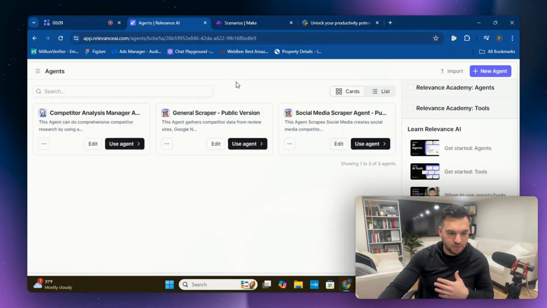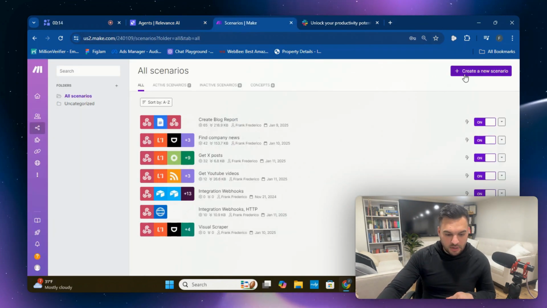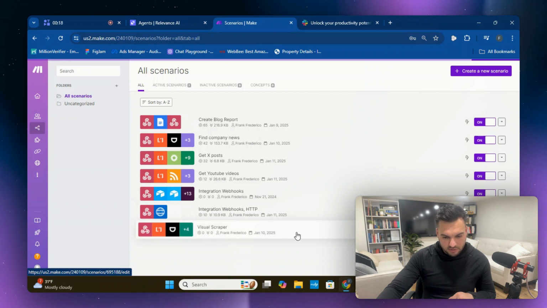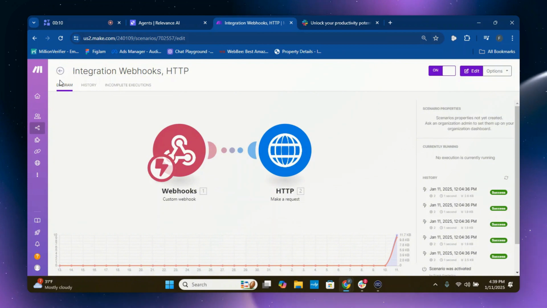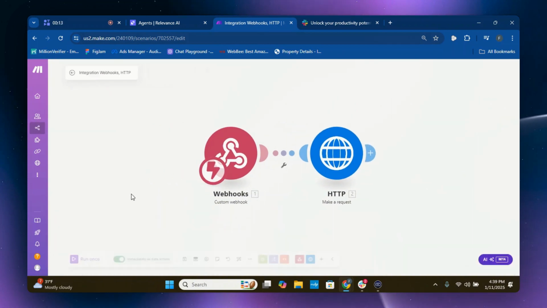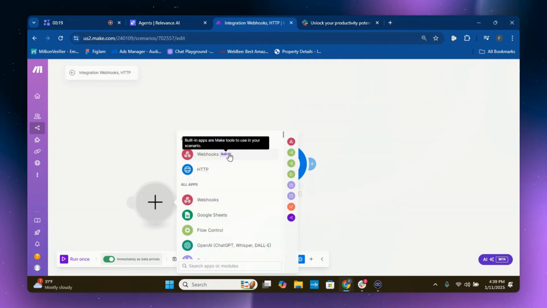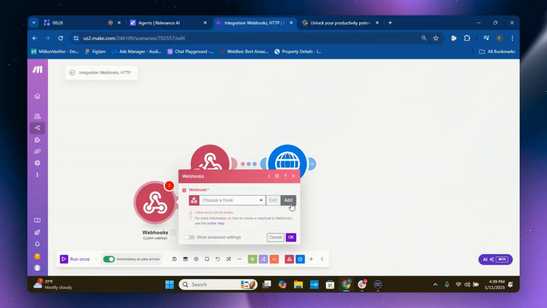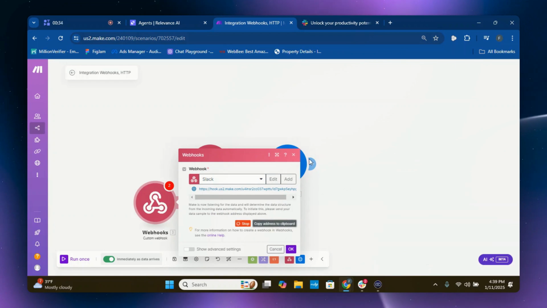So if you want to set up your Slack automation and integration, here it is, the integration webhook. Let's just follow it. All right, so let's set up your Slack integration here. You're going to want to go to make.com. Let's create your webhook here. Webhook. You're going to want to do a custom webhook. You're going to want to create or add a new webhook. So we can add a webhook, Slack, save, perfect, copy address.